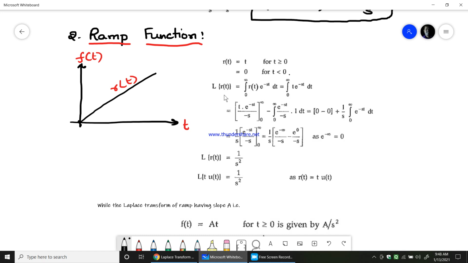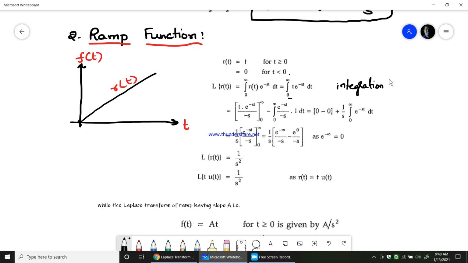So if I take the Laplace transform of r of t, you get the integration from 0 to infinity of r of t e power minus st dt, which is equal to the integration from 0 to infinity of t into e power minus st dt. Since we have t into e power minus st, we normally go with integration by parts.